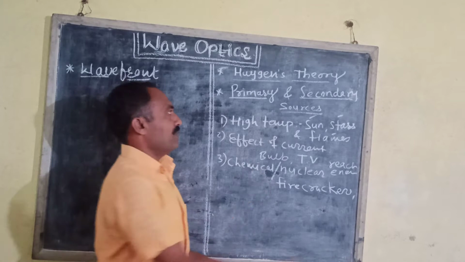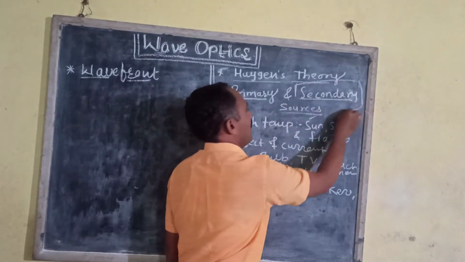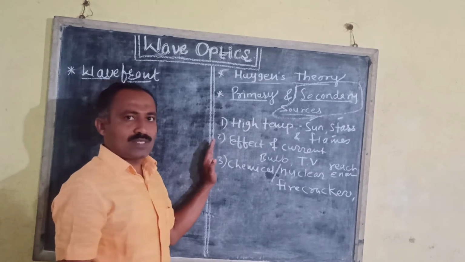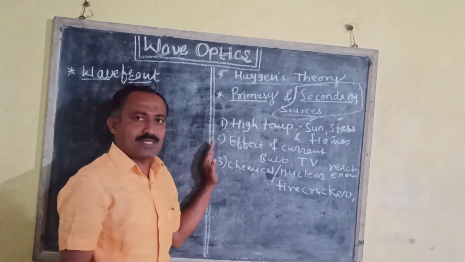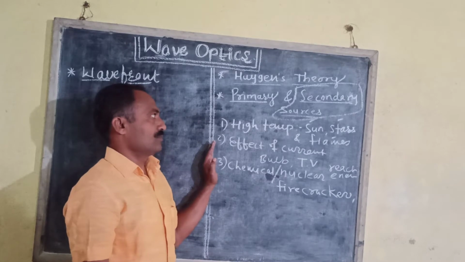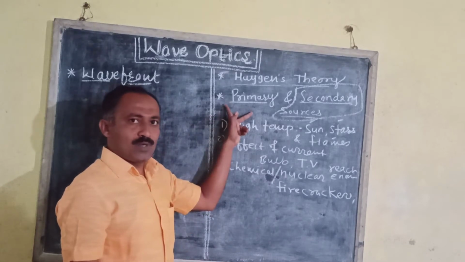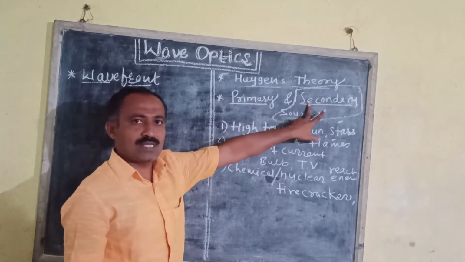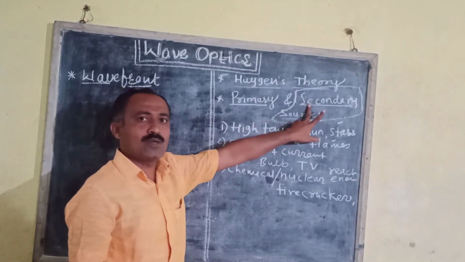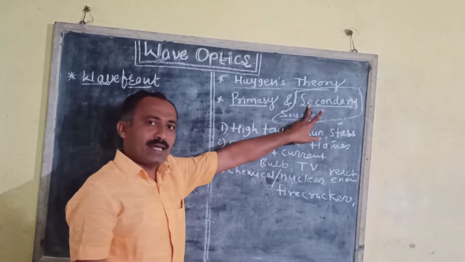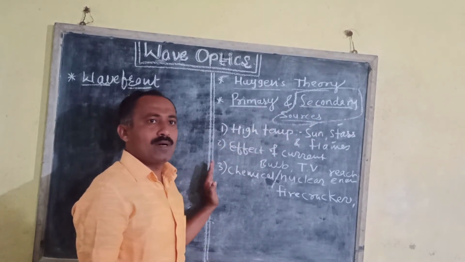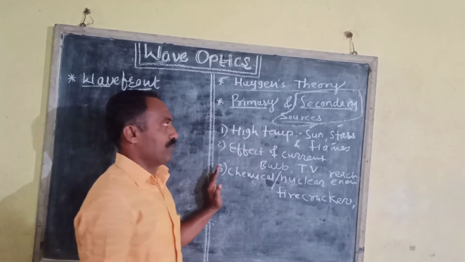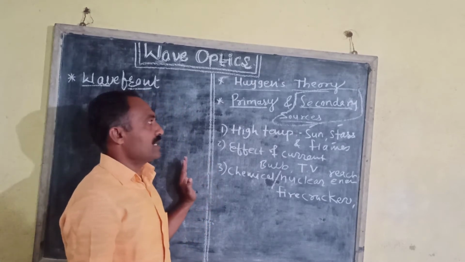The second type is the secondary sources of light. Secondary sources of light are the sources which do not produce light of their own. Primary sources emit light of their own, but secondary sources do not produce light of their own; they receive light from other sources and reflect or scatter it. These are known as secondary sources.